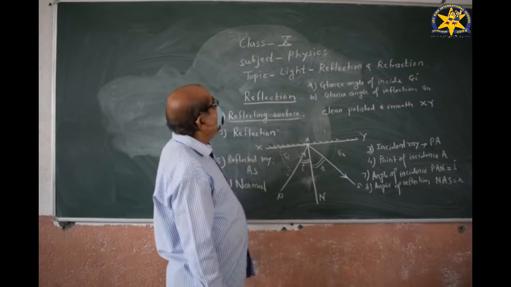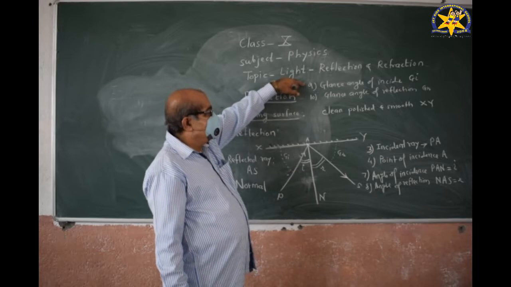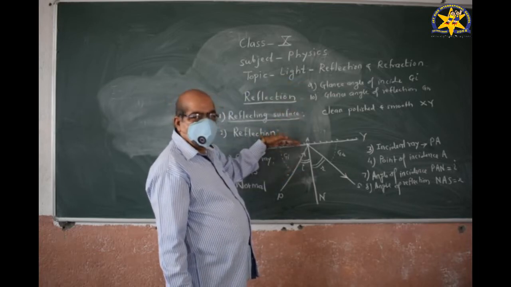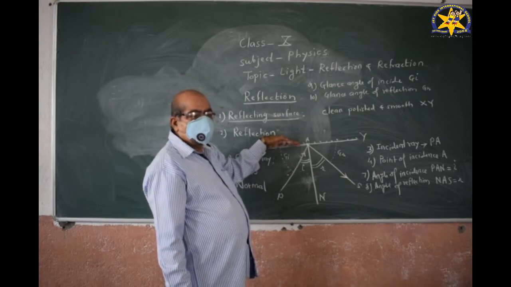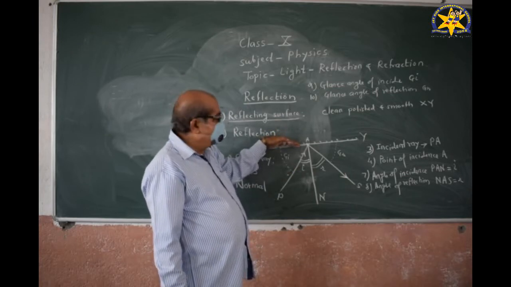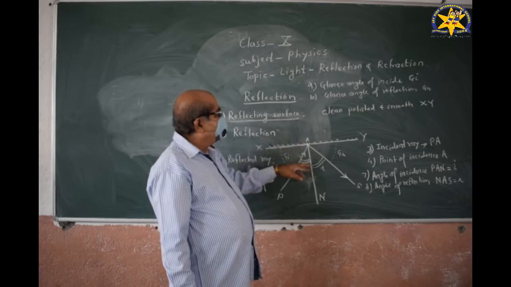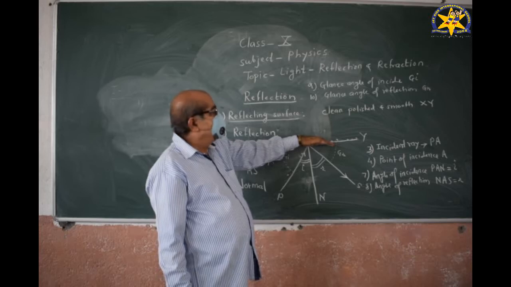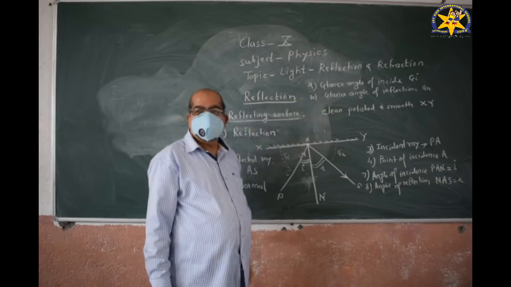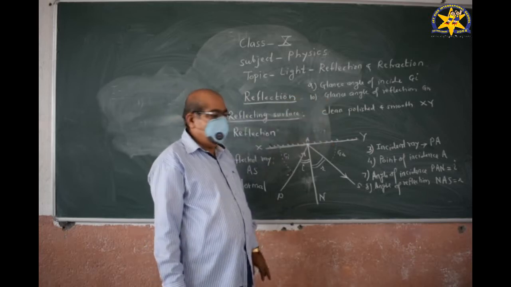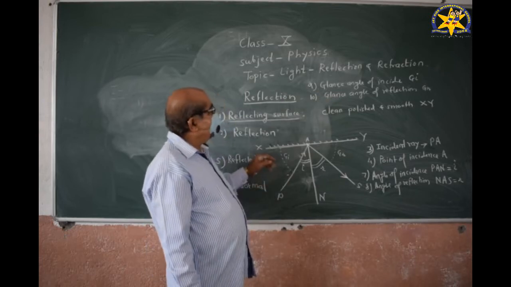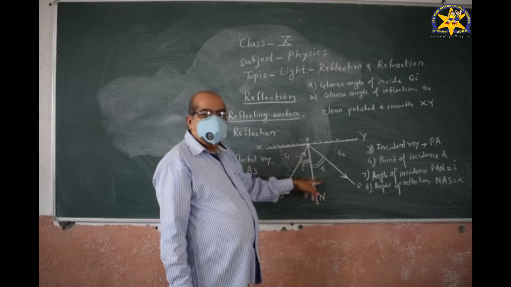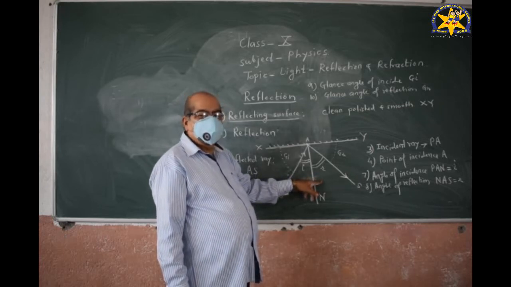Then we define the glance angle of incidence. The angle between the incident ray and the reflecting surface is called the glance angle of incidence, and the angle between the reflected ray and the reflecting surface is called the glance angle of reflection. The first is called the plane of incidence, the second the plane of reflection.